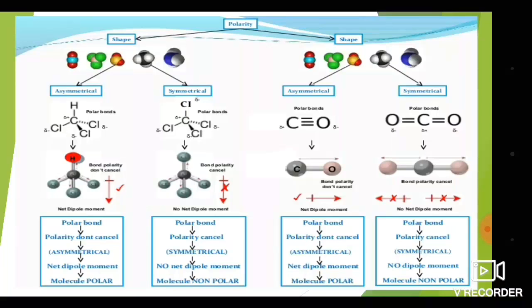Here the bond is polar, but the bond polarity cancels due to the symmetrical nature of the molecule. The electronegativity difference is also there, because carbon is less electronegative compared to chlorine, but due to the symmetrical nature, that is the tetrahedral molecule, the symmetry cancels the dipole moment, and this molecule is IR inactive.